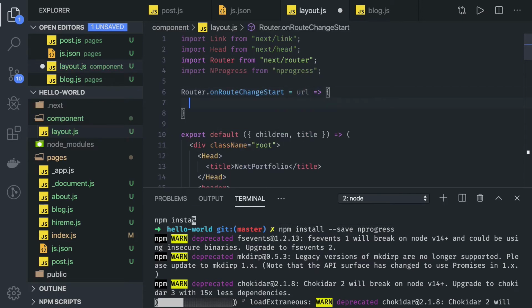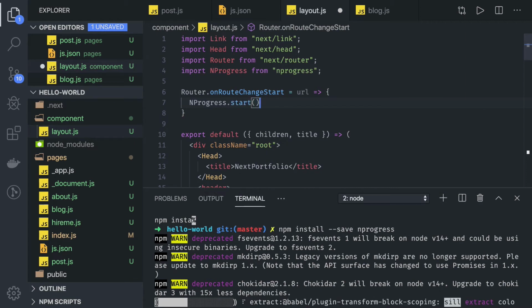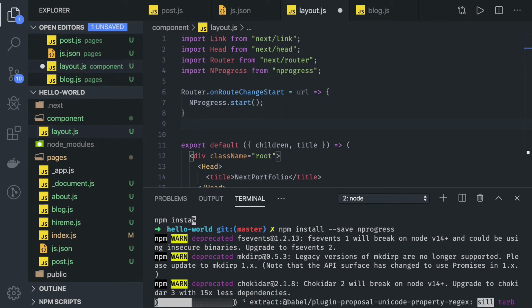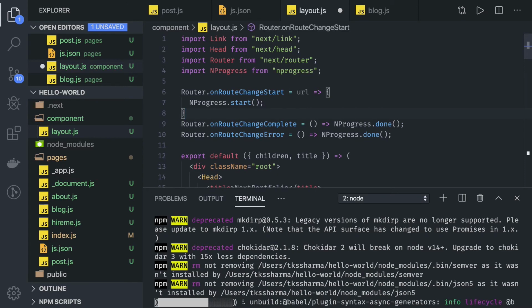we can actually start this NProgress. We can start this loader whenever the route change is starting. This should be the start method. And whenever the route change is done, or the route change is giving some error, then we have to stop it. This is the only thing which we are doing. NProgress.done. Either the route change is completed or while doing the route navigation we are getting an error, we have to stop this loader, right?